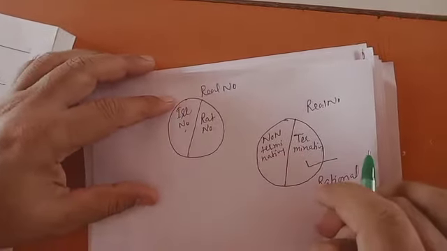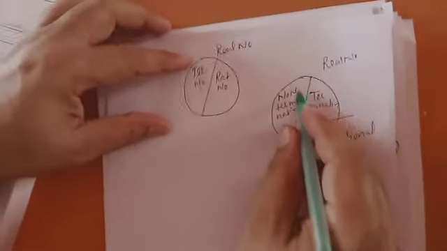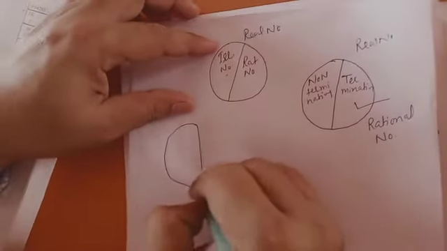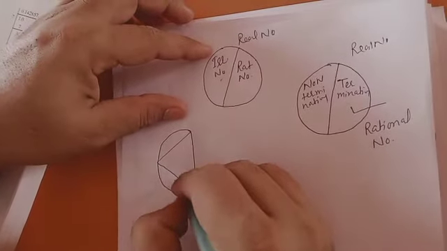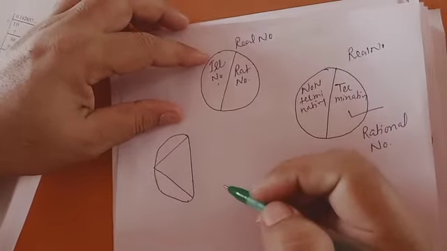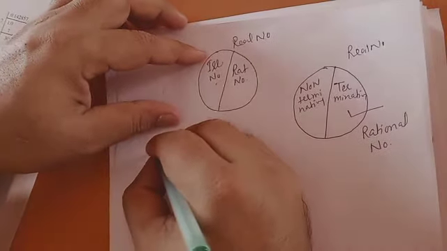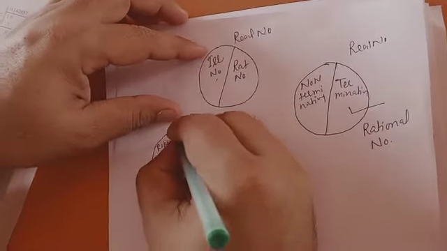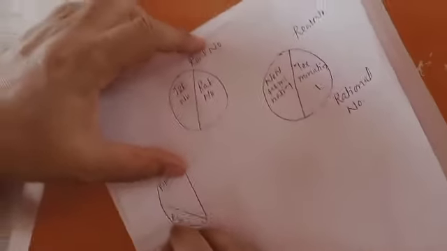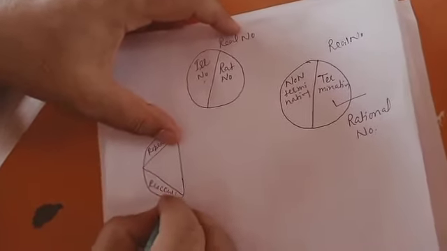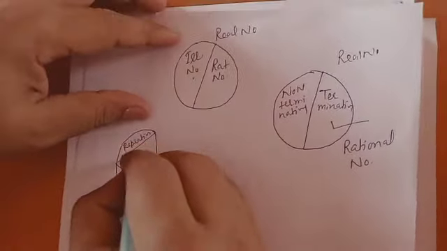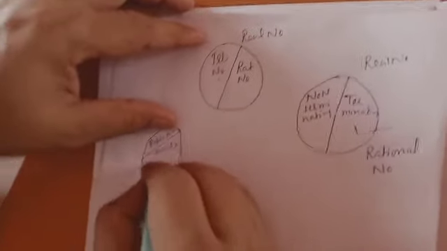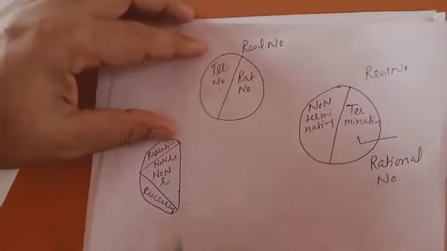Now what about non-terminating? Non-terminating is this part, and this part is again divided into three: one is repeating, another is recurring, and this is non-repeating, non-recurring.